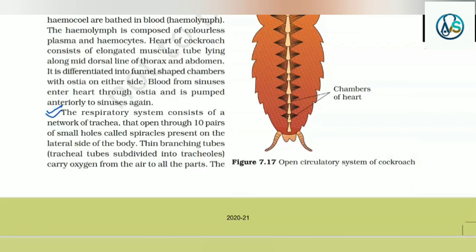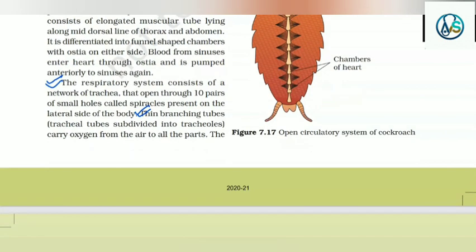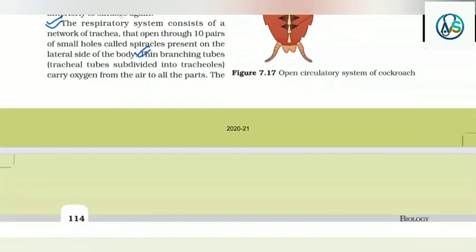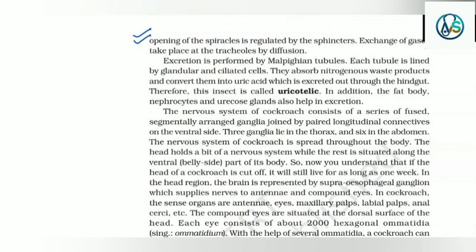The respiratory system consists of a network of trachea that open through 10 pairs of small holes called spiracles, present on the lateral side of the body. Thin branching tubes, that is, tracheal tubes subdivided into tracheoles, carry oxygen from the air to all the parts. The opening of the spiracles is regulated by sphincters. Exchange of gases takes place at the tracheoles by diffusion.